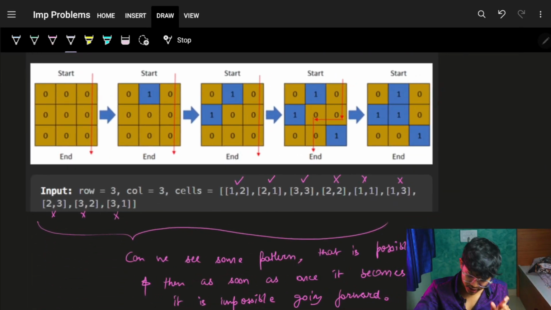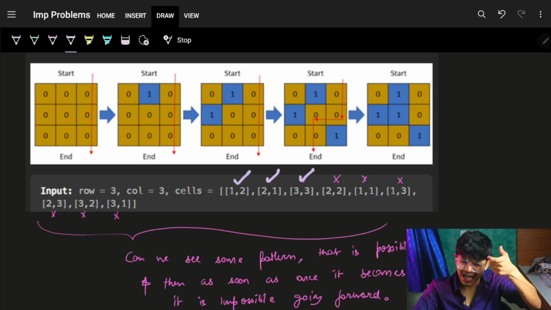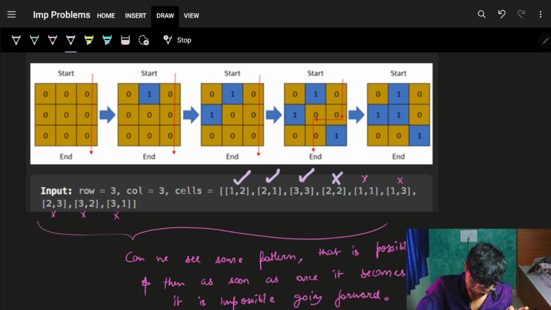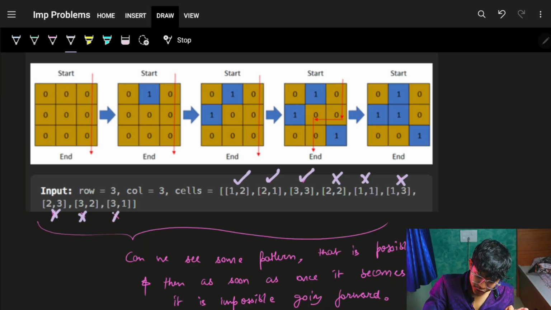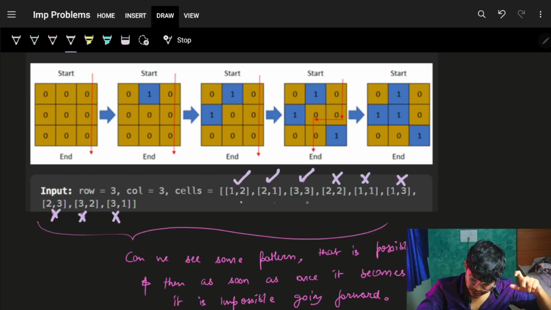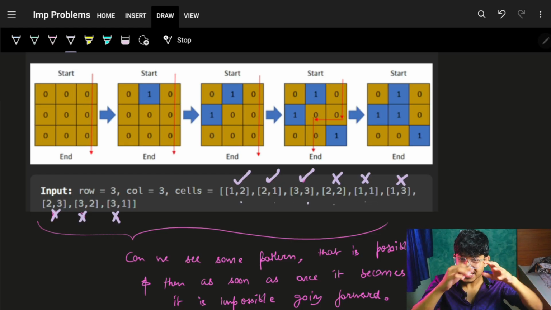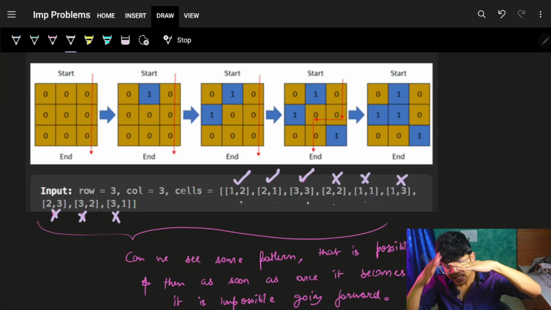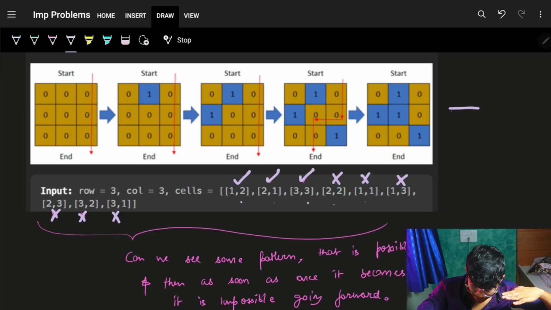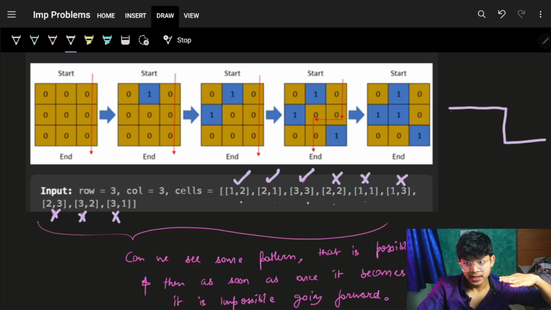Now, as we saw, okay, it was possible, which means a traversal was possible. As soon as the 2, 2 cell came in the picture, it was not possible, and then still going forward, it was not possible. So, do you see some pattern in this? Possible, not possible. So basically, something was happening and then it just stopped happening.